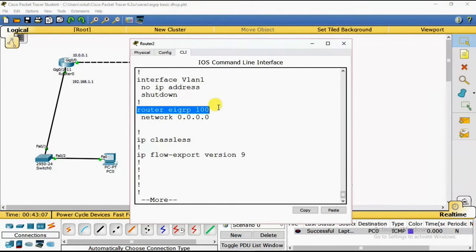See, in router EIGRP 100, 100 is an autonomous system number, so it can be anything. It can be 10, it can be 25, but remember, the autonomous system number has to be the same on each and every router you're using in EIGRP. If the autonomous system number is different, your configuration won't work. The configuration is router EIGRP 100 to enter router mode, then network 0.0.0.0. I have used 0.0.0.0 because it's a default route. Remember guys, it's a default route.